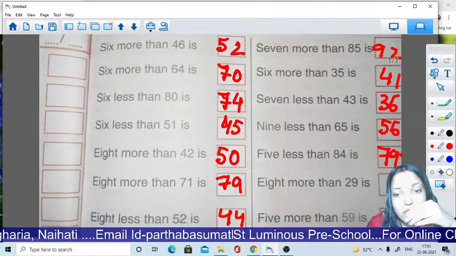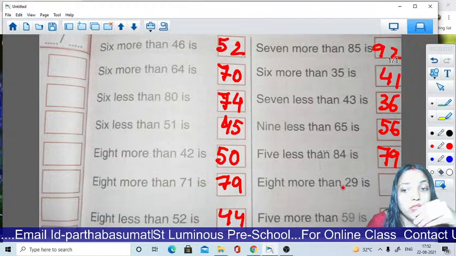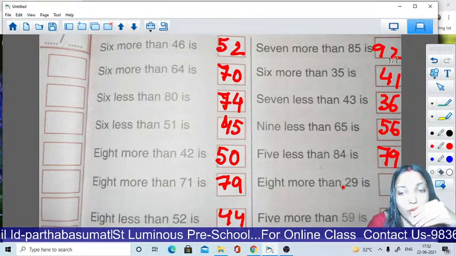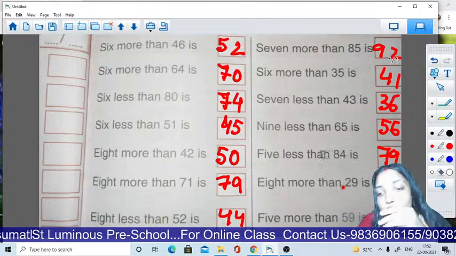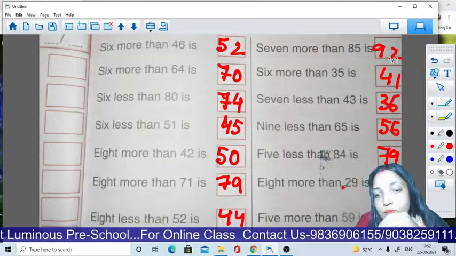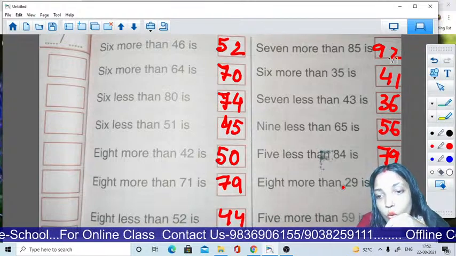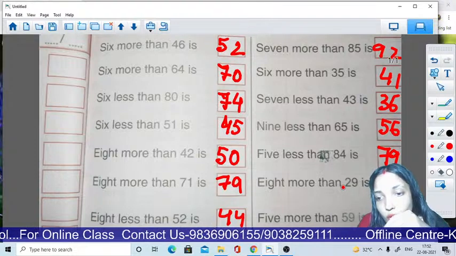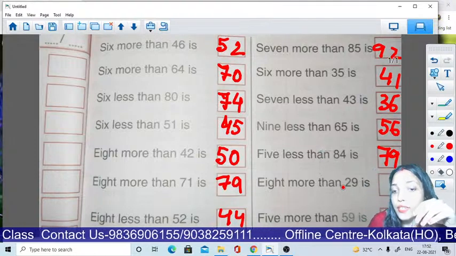Okay students. 8 more than 29. Now count with me, forward counting. 29, 30, 31, 32, 33, 34, 35, 36, then 37.